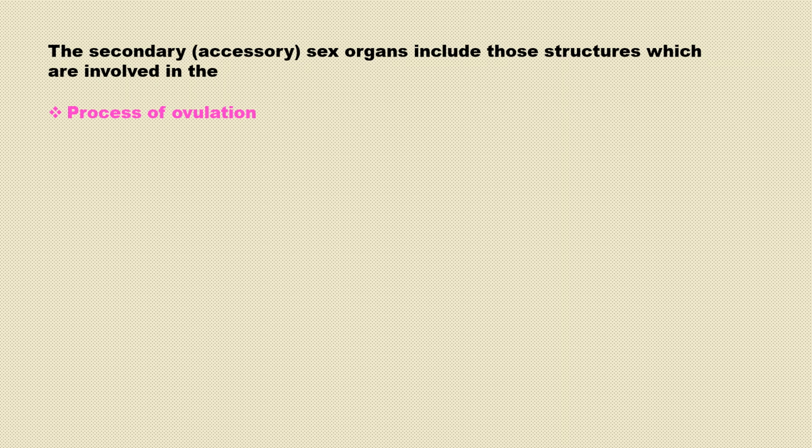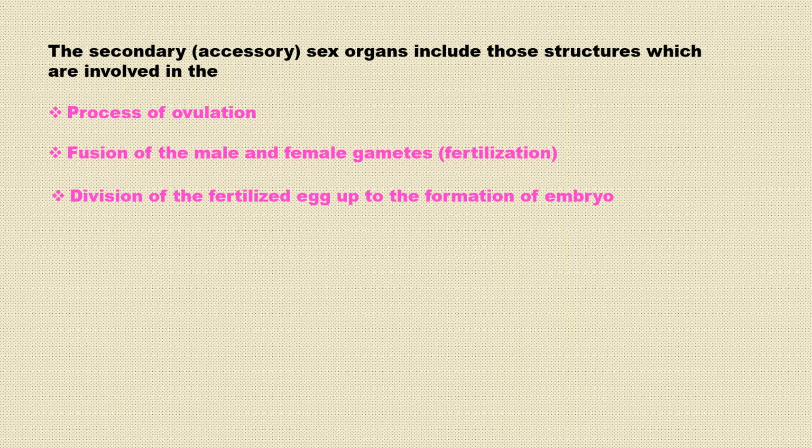Process of ovulation: the development of the ovum is called ovulation. Fusion of male and female gametes is fertilization. Divisions of the fertilized egg up to the formation of the embryo is cell division, and pregnancy.